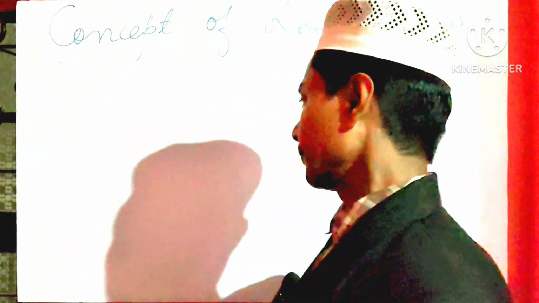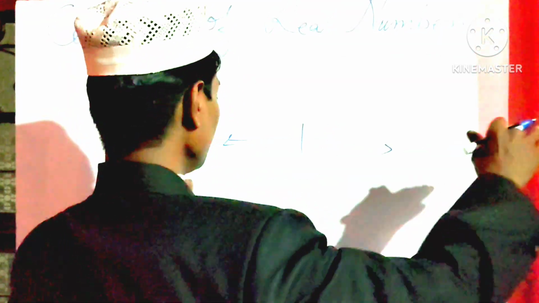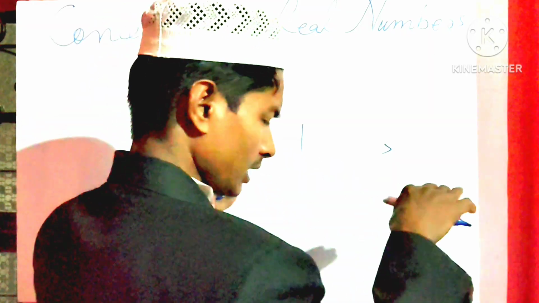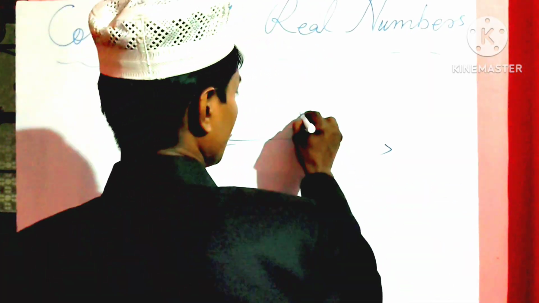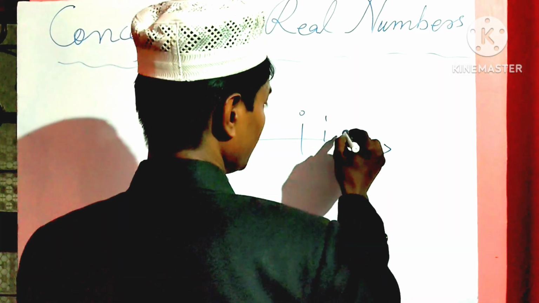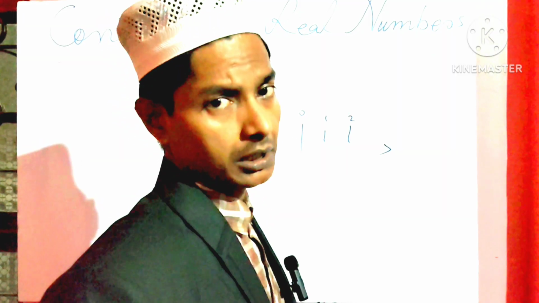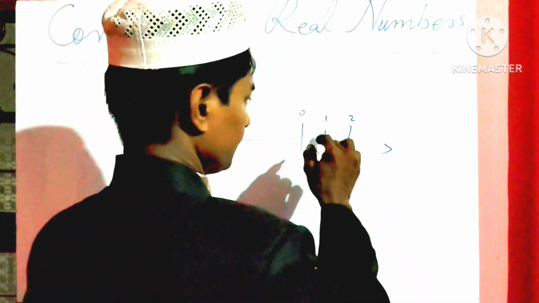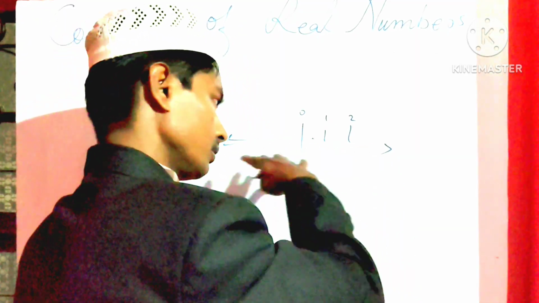And you know what a number line is? If you take a line and expand it infinitely, it can expand on both sides indefinitely. Here we start at 0, and then 1, and then 2. Then if you take a real number that may be terminating, or non-terminating repeating, or non-terminating non-repeating, it will be represented by a point. Any real number lies on this number line.